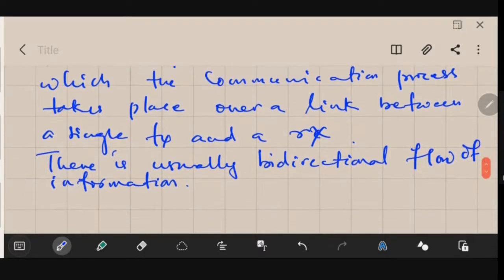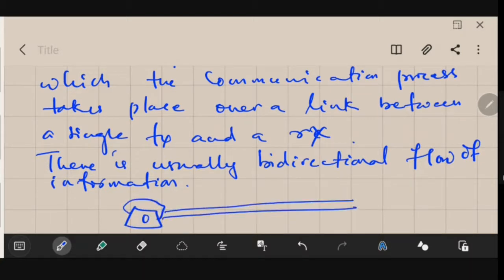Your wired telephony. So you have a telephone set here, and you are connected through wires to, let's say, some other telephone. So the information is transmitted both ways in it. You can transmit as well as you can receive. So that's why there is bidirectional flow of information.